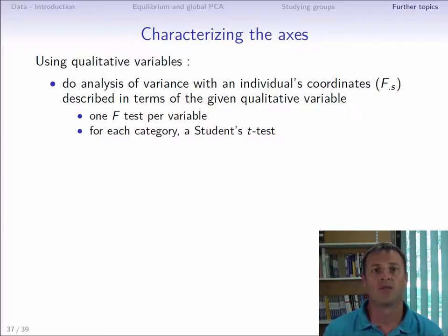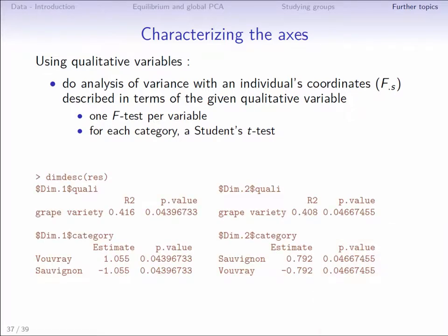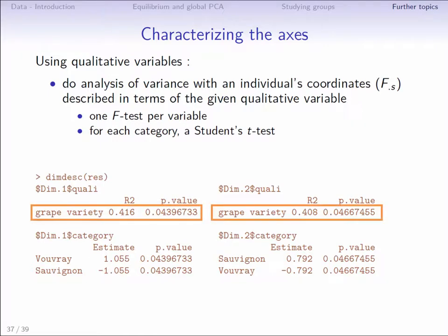In addition, students' t-tests are performed in order to sort the categories. We can then test whether the coordinate value of a given category is significantly different to 0 or not. Again, here the categories are then sorted according to the p-values and as a function of the sign of the coefficient. In our example, the grape variety variable is related to the first 2 dimensions. The p-value is very slightly less than 5%, and therefore we reject the hypothesis that the correlation ratio is equal to 0.